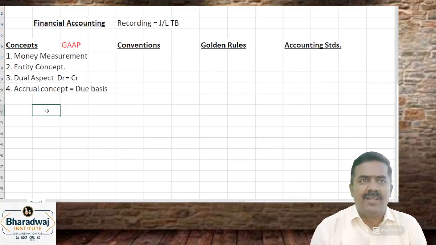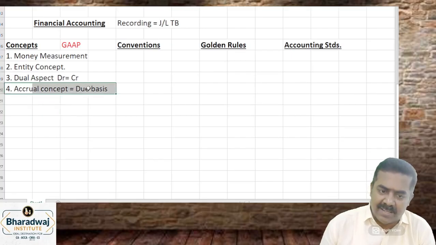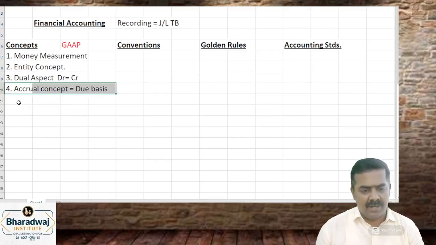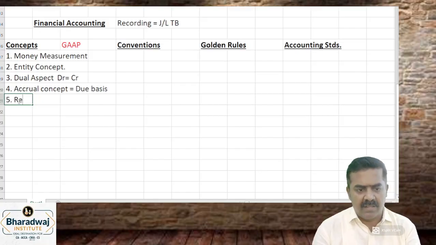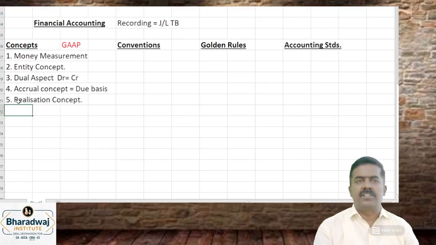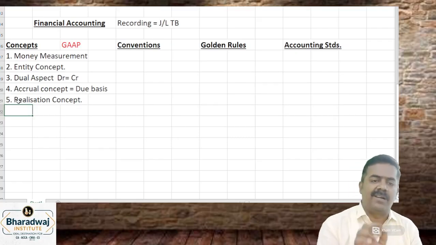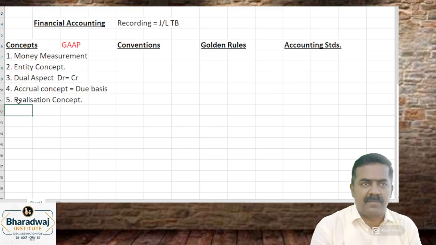Yes, we call it accrued interest. So we record the transaction on what basis? Accrual basis. Then realization concept. Realization concept says, if there is a profit, record only when it is actually realized.